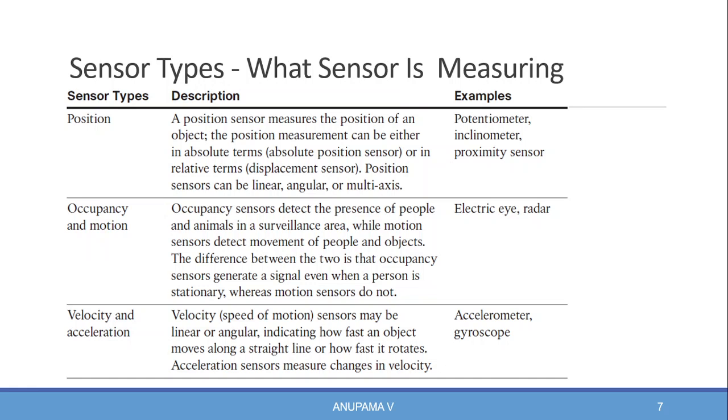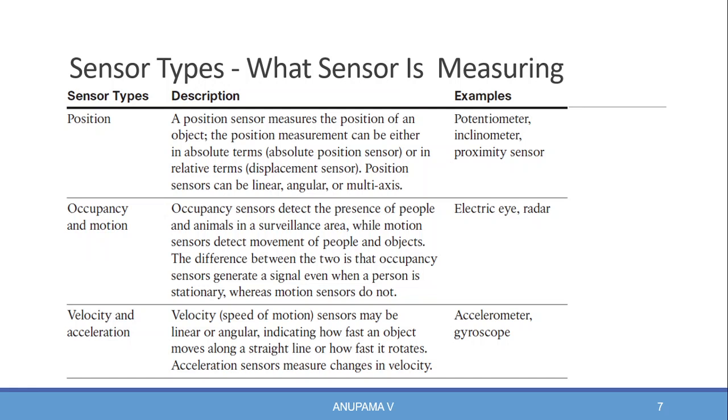A position sensor measures the position of an object. The position measurement can be either in absolute terms or in relative terms. Position sensors can be linear, angular or multi-axis. Examples for position sensors are potentiometer, etc. Next sensor type is occupancy and motion. Occupancy sensors detect the presence of people and animals in a surveillance area, while motion sensors detect movement of people and objects.